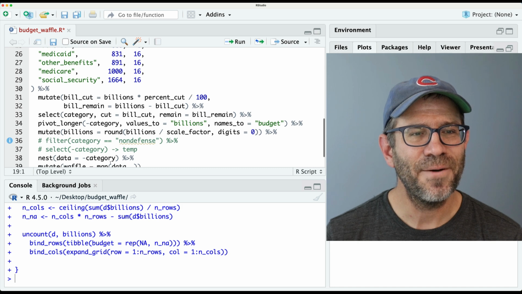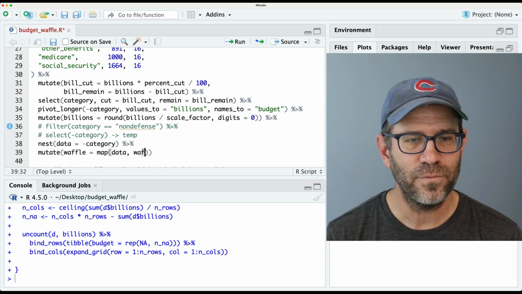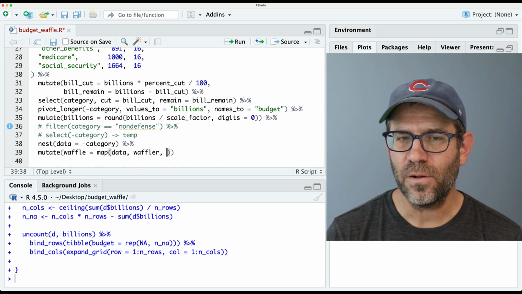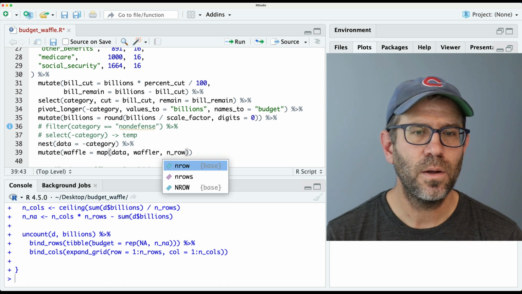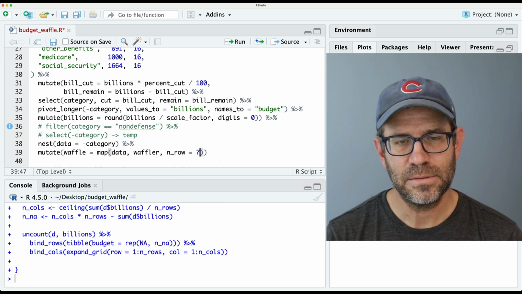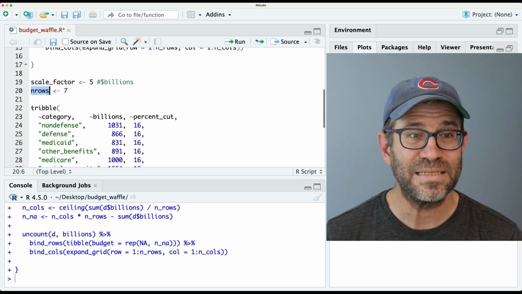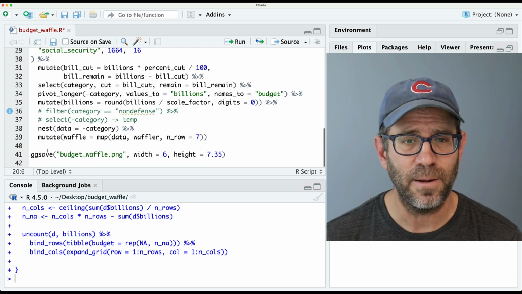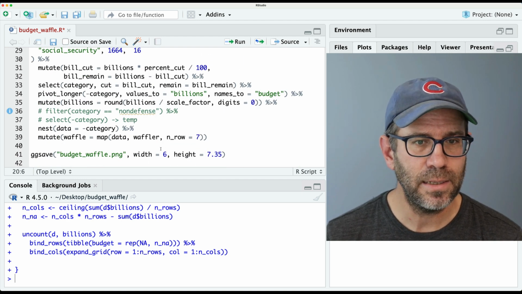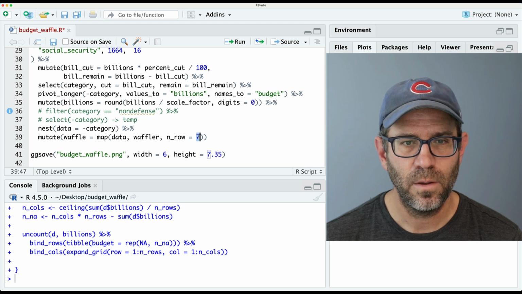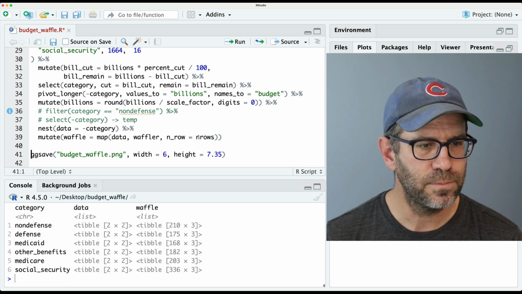All right, so then we'll say waffler. And again, the default n underscore row is 7. But actually, let's make that n rows rather than 7, because putting in 7 would be hard coding it. So let's go ahead in here. Where did I put that? Right here. We'll make n row equals n rows.